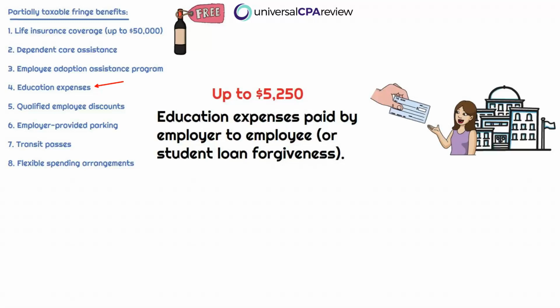All right, so if she's going back to college to get a master's degree in wine tasting and Planet of the Grapes is paying for it, that's free stuff to Linda. She can only not pay tax on $5,250 paid on her behalf. Anything in excess is going to be taxed to Linda.